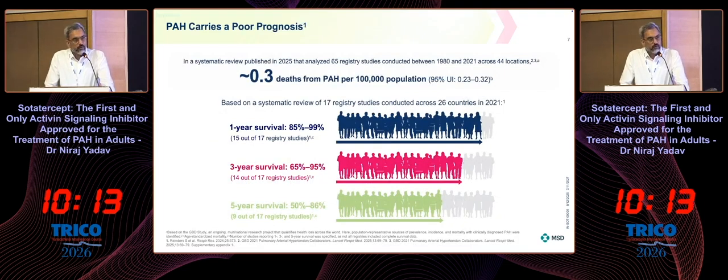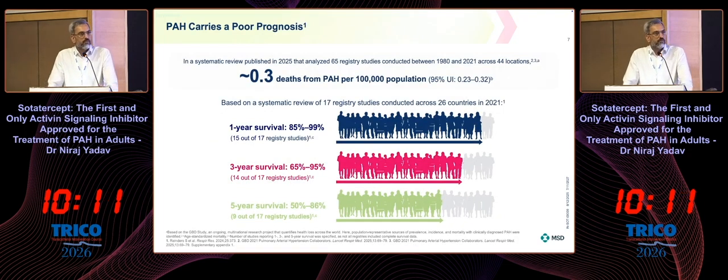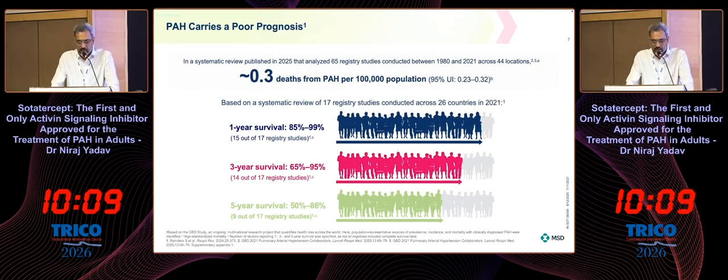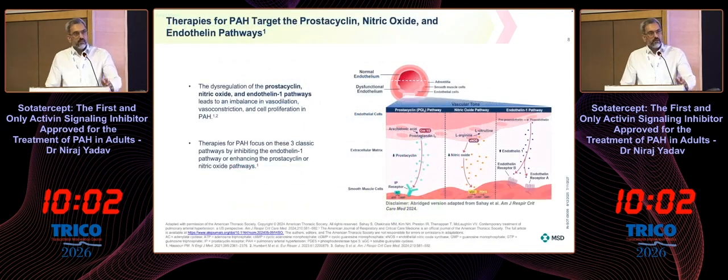It carries a poor prognosis. If you have a diagnosis of pulmonary arterial hypertension, the chance of 5-year survival reduces to 50 to 86%. So that is the reason PAH therapy is important.